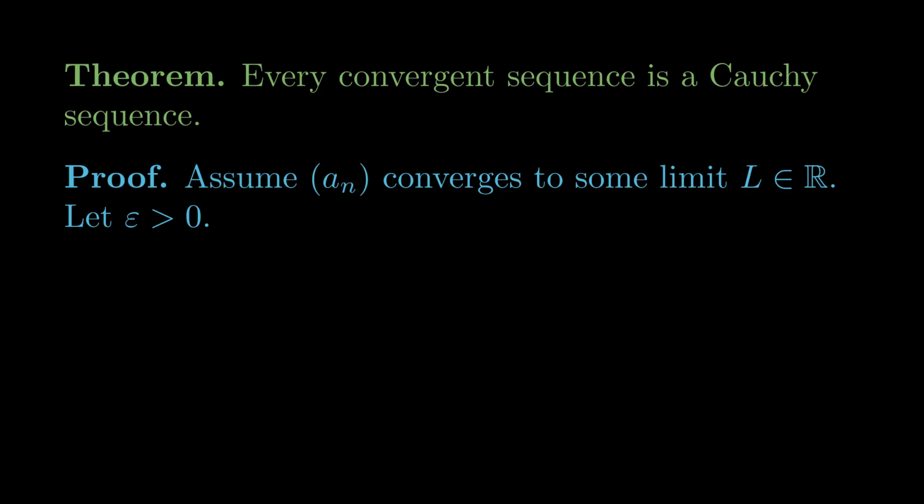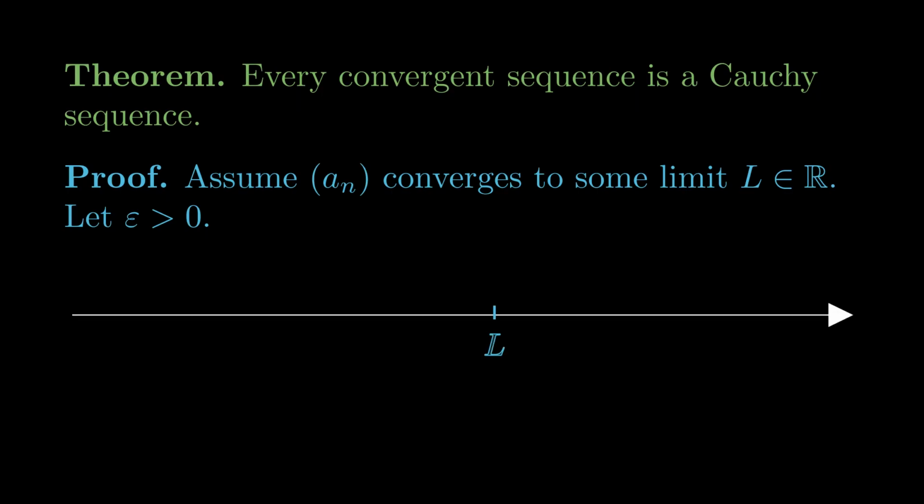Now to take two terms to be within epsilon of each other, we can't just take them both to be within that same epsilon of the limit, because then they could be up to 2 epsilon apart. So we'll take them each to be within epsilon over 2 of the limit, and that'll force them to be within epsilon of each other. On a number line, that's just because they lie in this same interval, which only has a total width of epsilon, but algebraically, this will be justified by the triangle inequality.